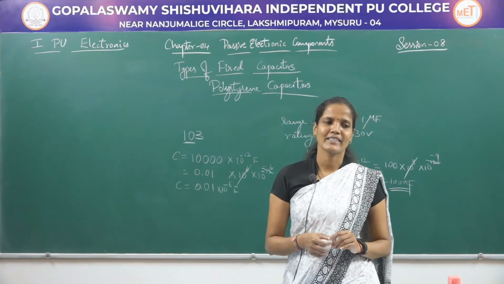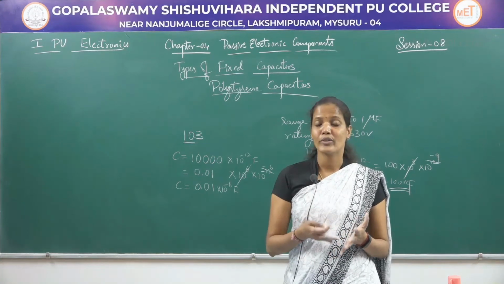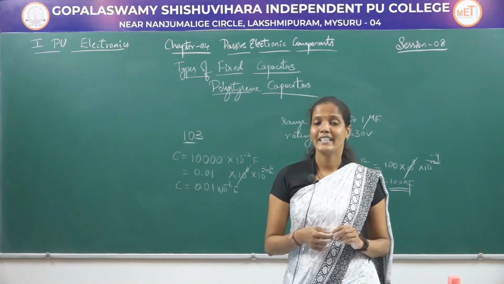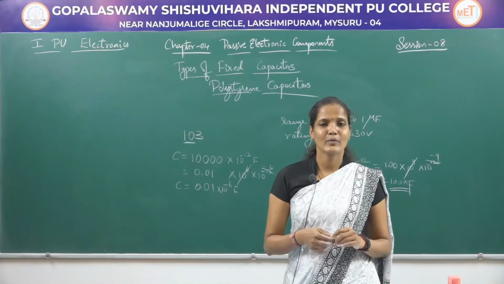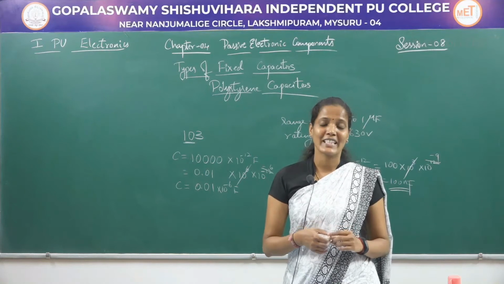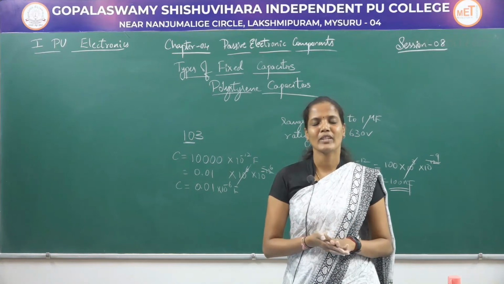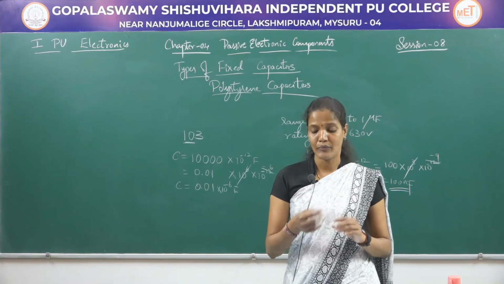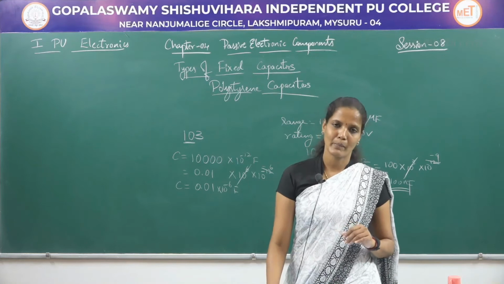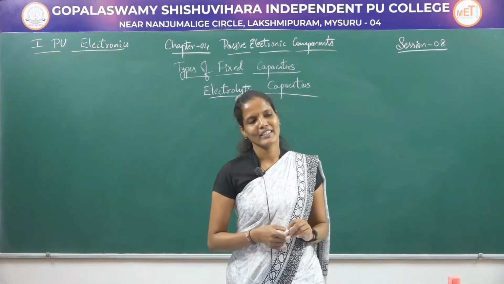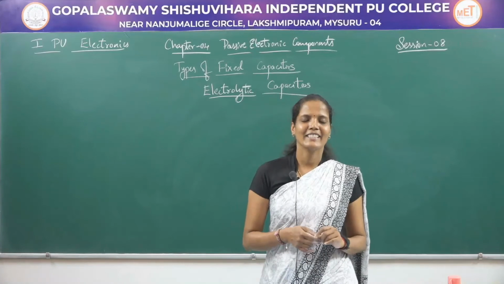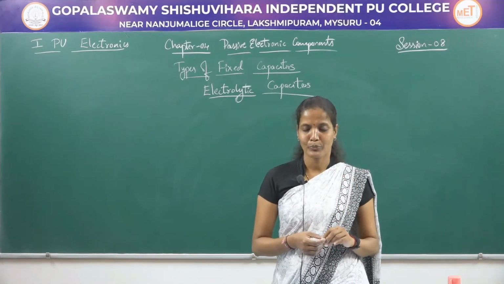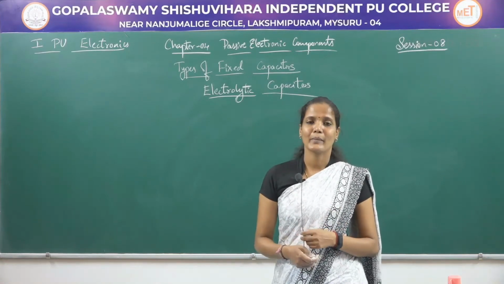These polystyrene capacitors are used in the radio frequency equipments or in the radio frequency applications and in digital computing apparatus as well as in measuring dosage of X-rays in X-ray machines. So these are some of the applications of these polystyrene capacitors. Now we will move on to the next type of fixed capacitor, that is electrolytic capacitors. These electrolytic capacitors are one of the types of fixed capacitor, and these are the only capacitors which are having the positive and the negative terminals. So what are these electrolytic capacitors?